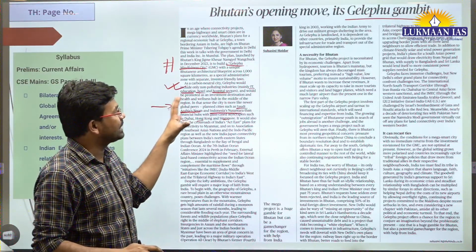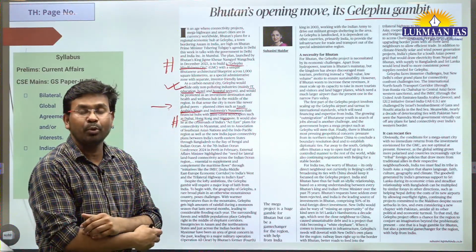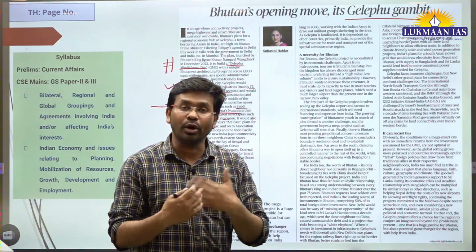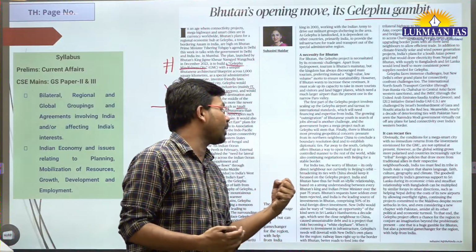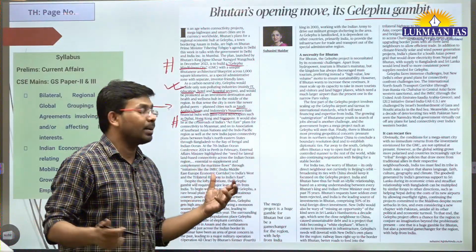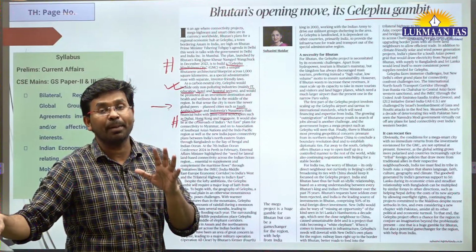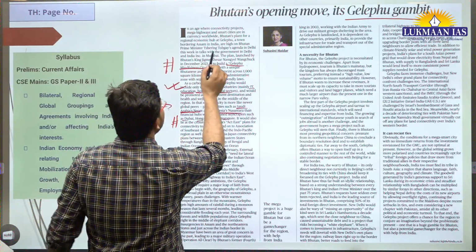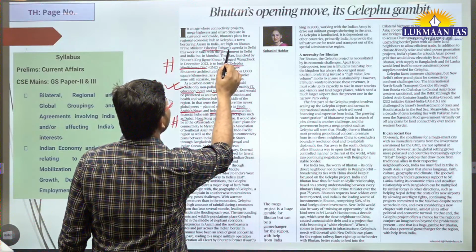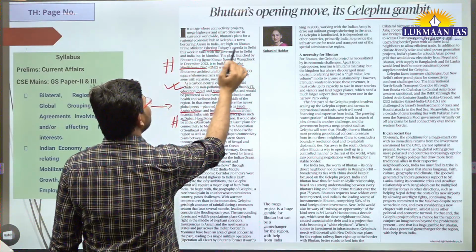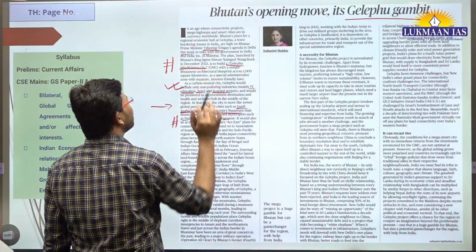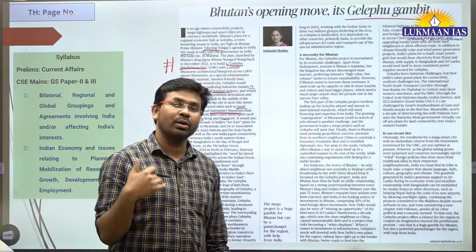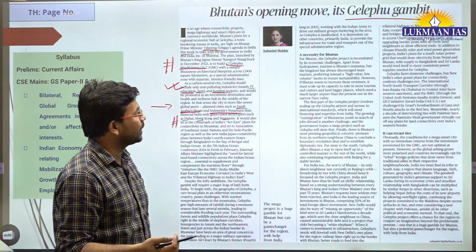Basically, it's going to help Bhutan get a lot of investment from outside, and Gallipo can become a world city. It will make Bhutan a popular country. Recently, Bhutan's Prime Minister, Tshering Tobgay, is going to visit Delhi this week to talk with the Indian government related to this particular city.